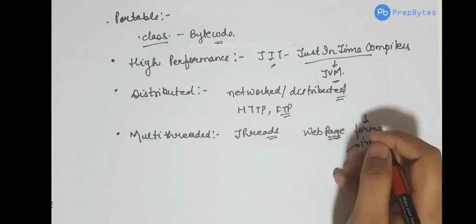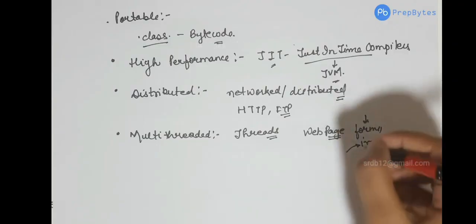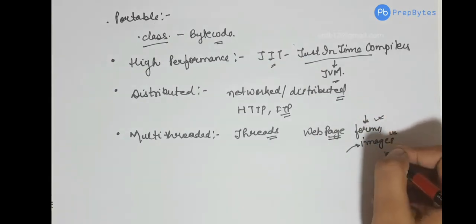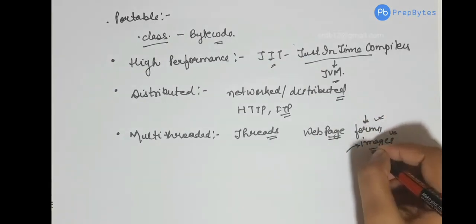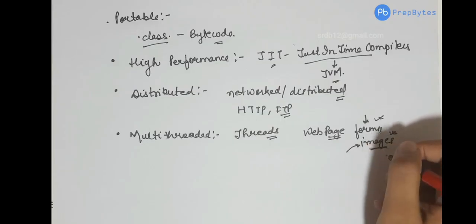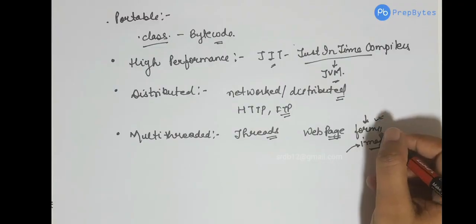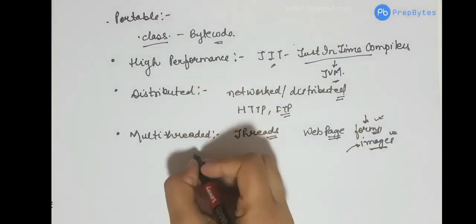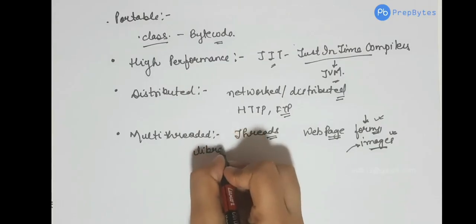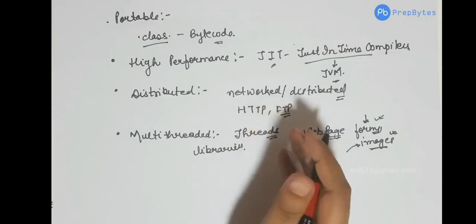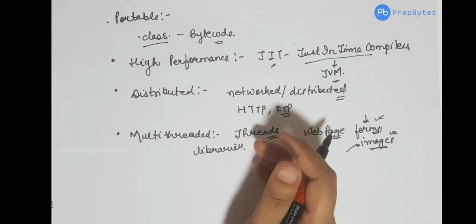So this web page is an application, and it has a form and it has images. It may happen that some error occurred while downloading the images. Still, the page will be responsive, since that thread is blocked but the thread handling the form hasn't been blocked. Java supports libraries to create and manage these threads. So we say that Java has the feature of multi-threading.